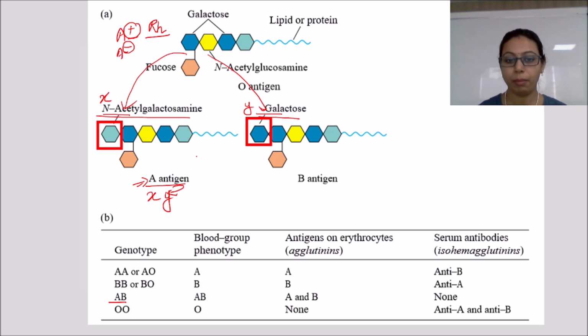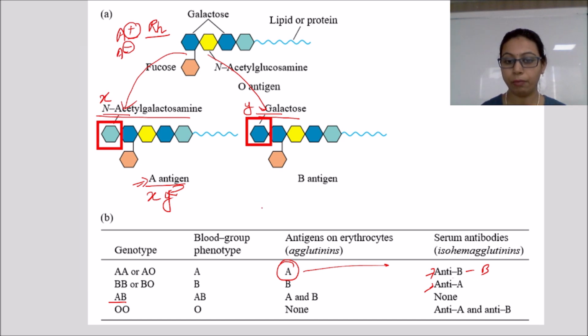Before moving to the lab, I must tell you that we will be using an ABO blood group testing kit, which has anti-A sera and anti-B sera. The anti-B sera will react with blood group B. It is not against, it is simply that a person who has blood group A will have anti-B.